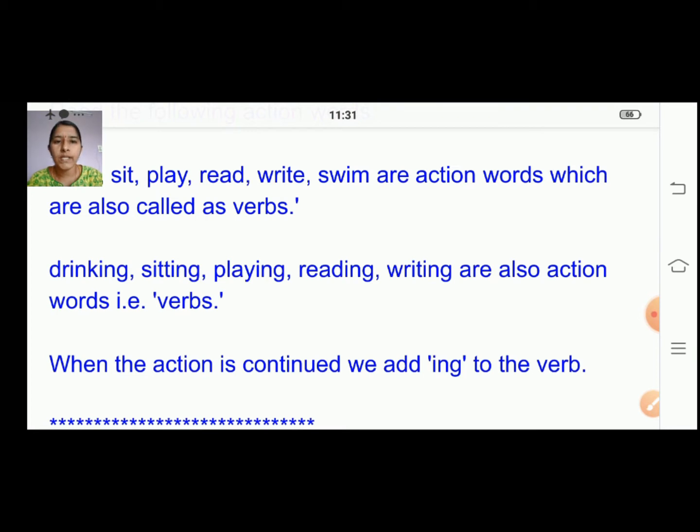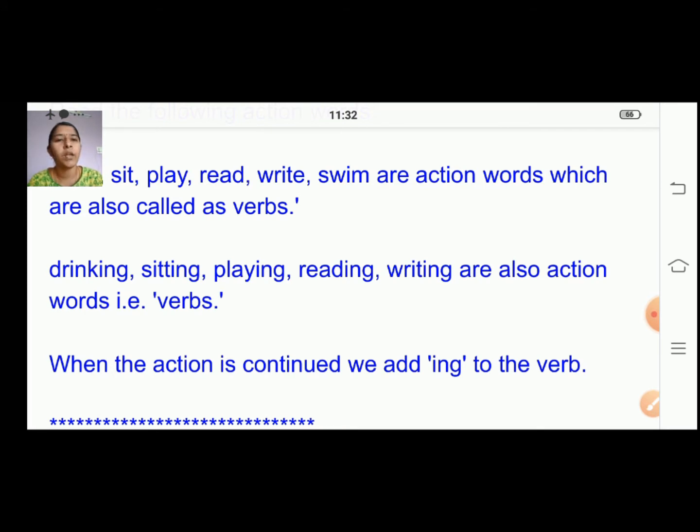We also saw that when an action is continuing, we add ing to the verb. If you are seeing someone eating, it is a continuous action because they are still eating. So we add ing to it: eat, eating.